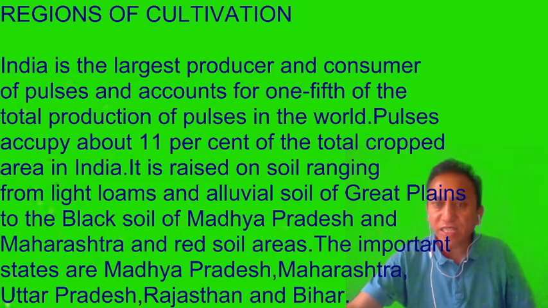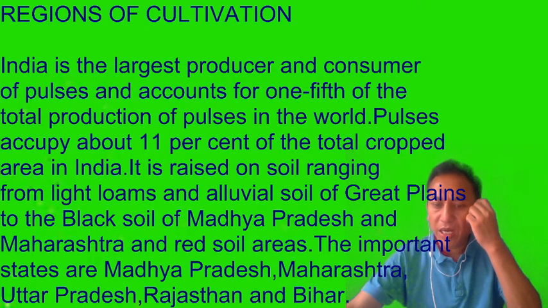The important states that are producers of pulses are Madhya Pradesh, Maharashtra, Uttar Pradesh, Rajasthan, Bihar, Punjab, Haryana, and so on.